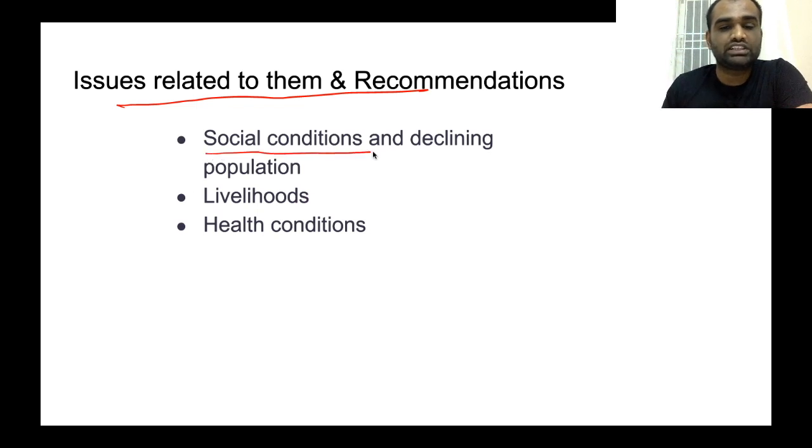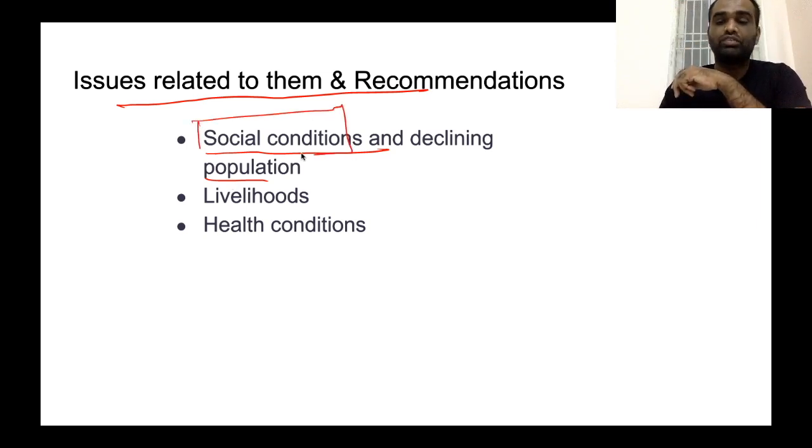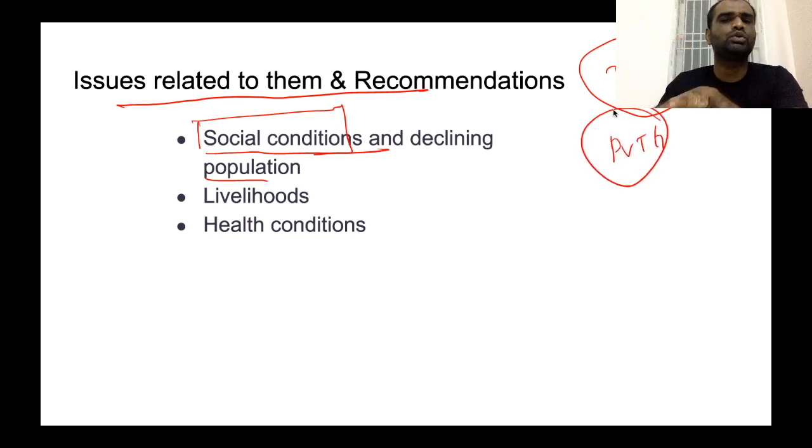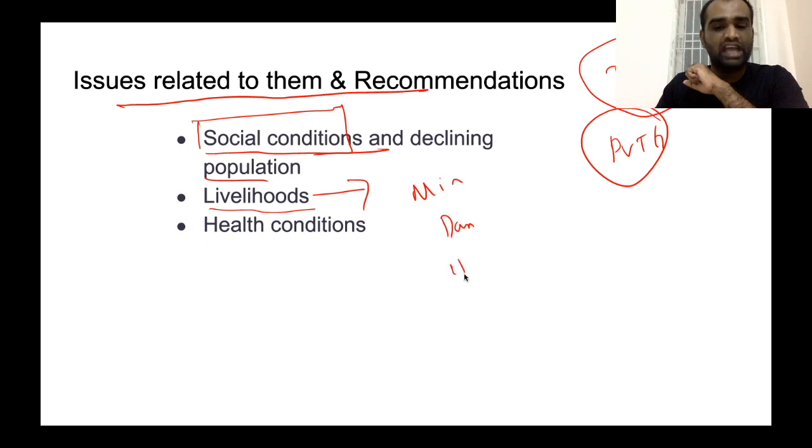Now, social conditions as well as declining population. This is the first issue related to PVTGs. Now, as I mentioned before, tribal groups are some of the most marginalized communities in India. Okay. Now, even among them, the social conditions of PVTGs are very poor compared to mainland India. So they have very low social conditions, and also a declining population, and their livelihoods are being destroyed because of a number of developmental activities like mining, dam construction, and highway projects.